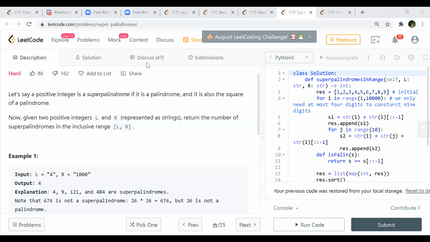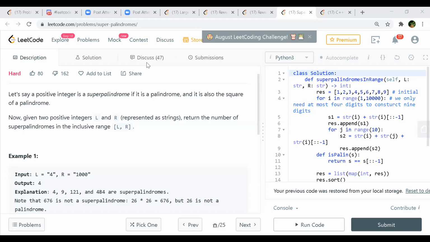Okay, yeah, makes sense. He's saying that if you take a square root of 5, it won't be a palindrome, right? Yeah, no, I was saying the square of the numbers. Like you take the number's square and its root will be a palindrome. Like 5 squared is 25, and 25's root, 5, is a palindrome. Oh, okay. But actually, we cannot consider 5 a super palindrome, maybe because if we take a square root of 5, it is not possible.